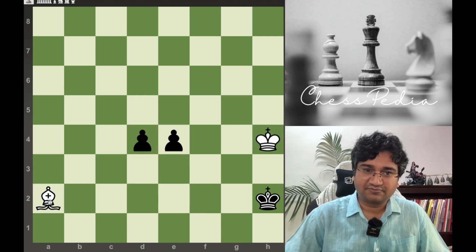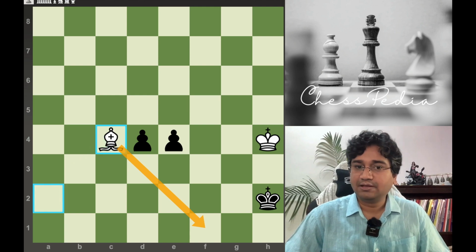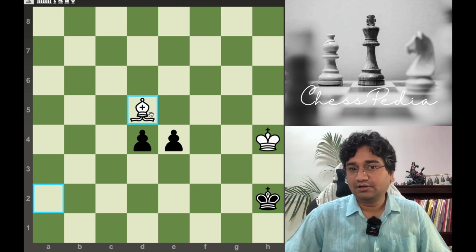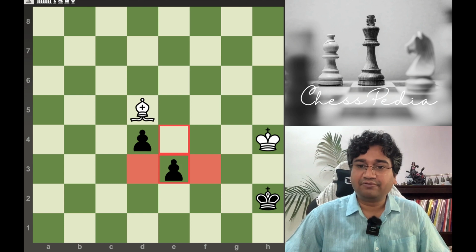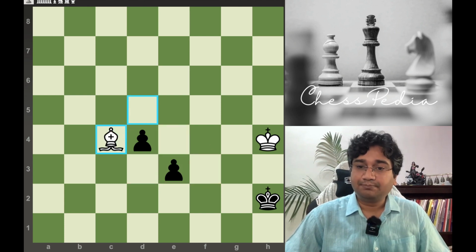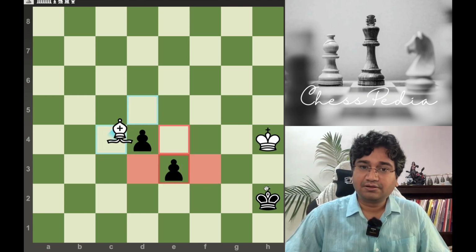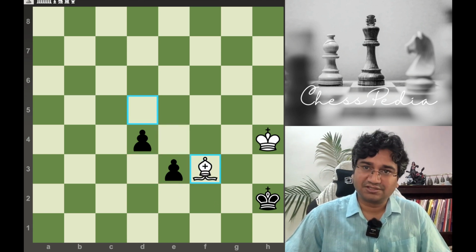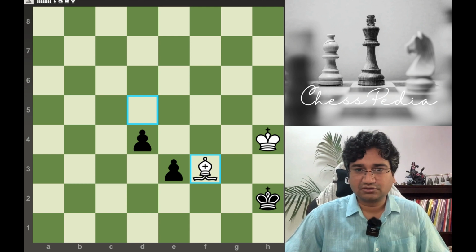In both the examples, whether we went here, we were able to stop because we covered the maximum squares. In the first example, we went here and we were still able to stop, because after it moved here, we simply blocked the path. But when we made a blunder of not covering the maximum squares, we simply lost. So, cover the maximum squares.